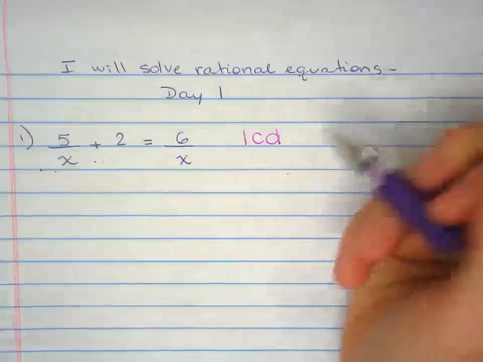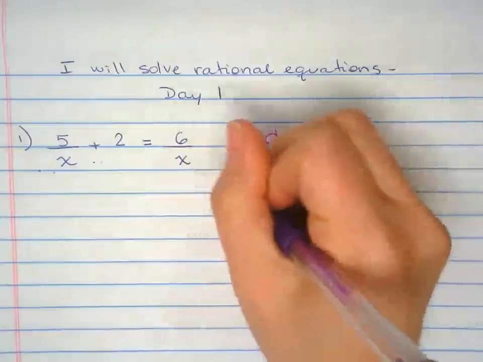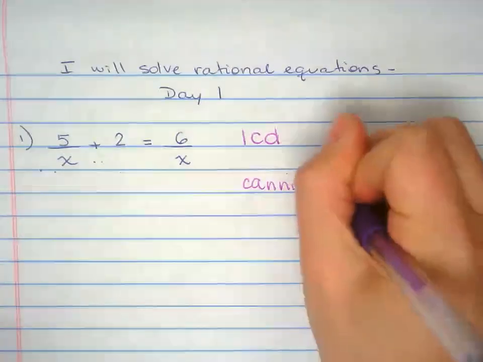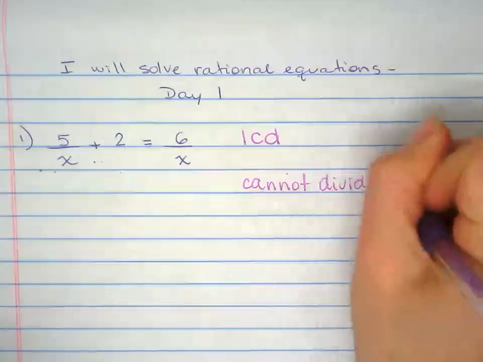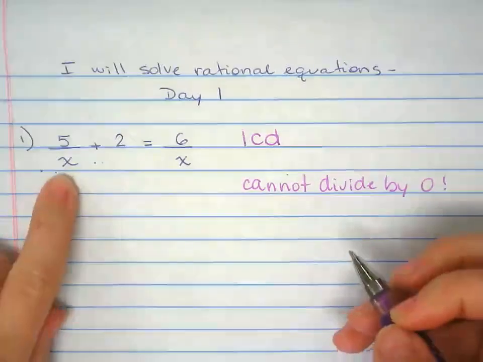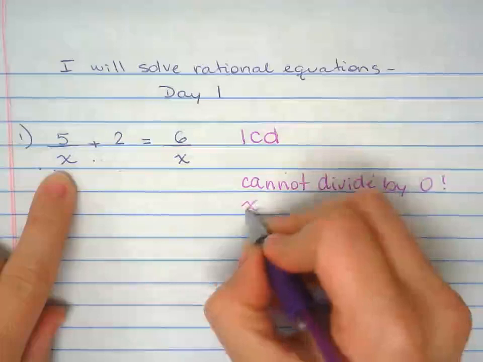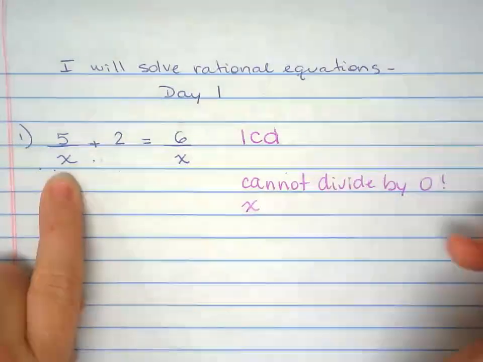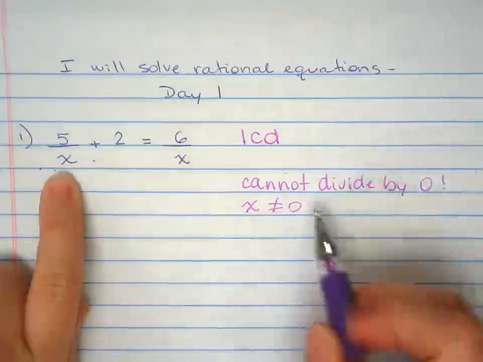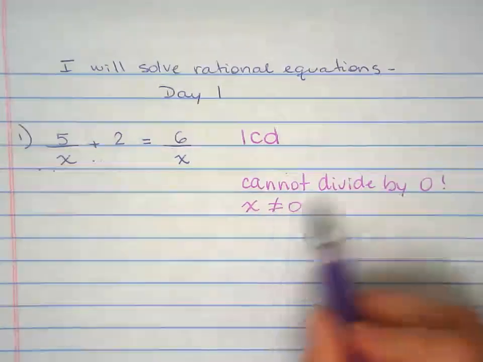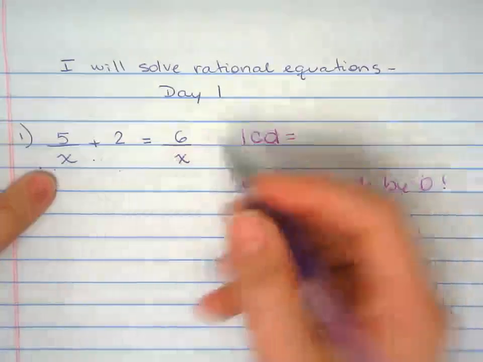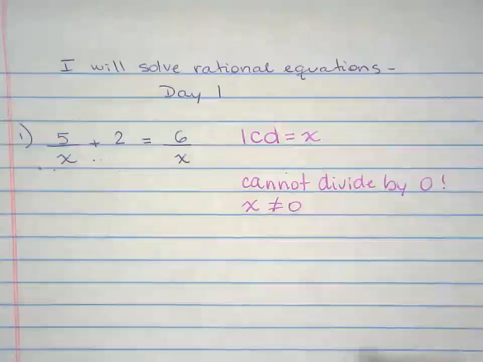And the one thing that we have to do, and we know by definition, is that we cannot divide by 0. With that being said, x could be anything but 0. That's one of those things you have to do before you even start. So x must be different than 0 because you cannot divide by 0. So remember that. My least common denominator here would definitely be x. That's an easy one.